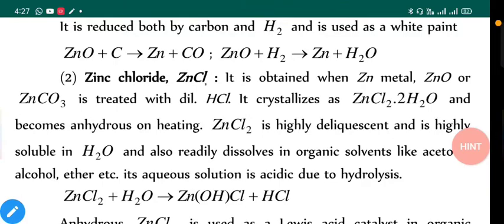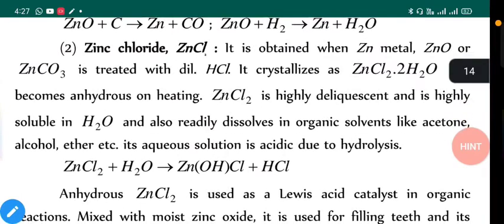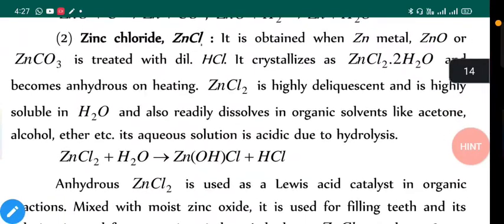Next is zinc chloride, ZnCl2. It is obtained when zinc metal, zinc oxide or zinc carbonate is treated with HCl. It crystallizes as ZnCl2 with water and becomes anhydrous on heating. Anhydrous means removal of water, the dried form of the compound. ZnCl2 is highly deliquescent, that means it is a moisture absorbing compound. It will liquefy by absorbing moisture from the atmosphere and it is highly soluble in H2O.